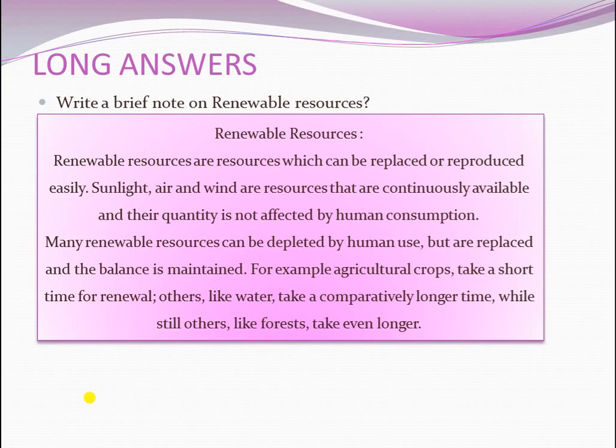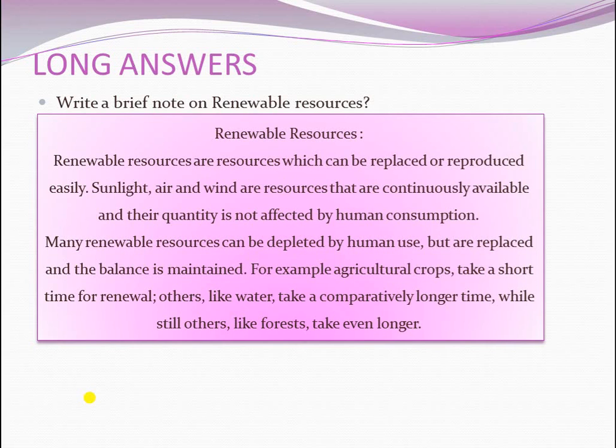Many renewable resources can be depleted by human uses but are replaced, and the balance is maintained. For example, agricultural crops take a short time for renewal, and others like water take a comparatively longer time, while still others like forest take even longer time. Is it clear, children? Yes.